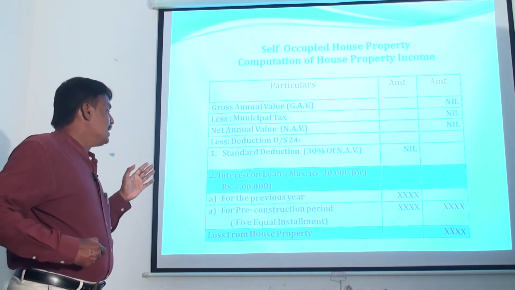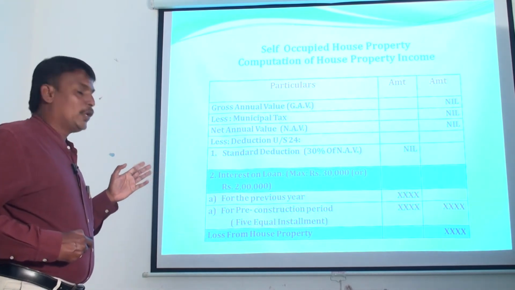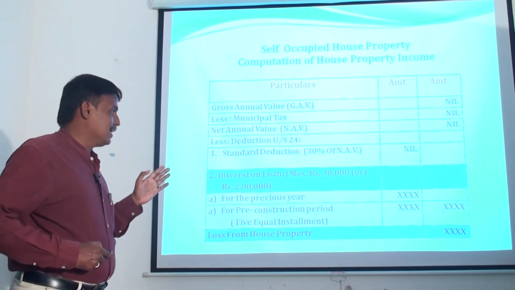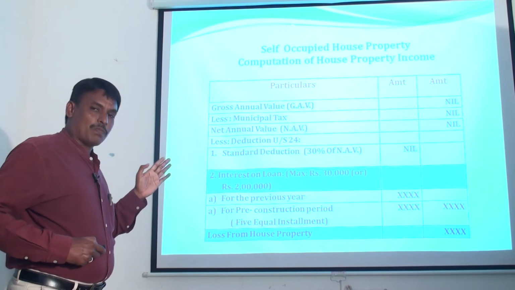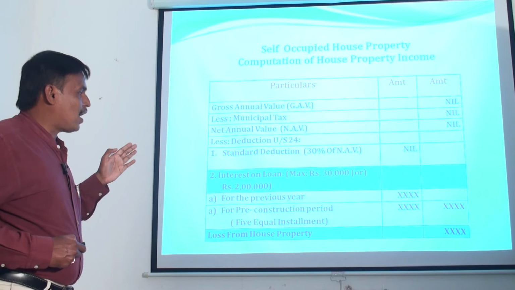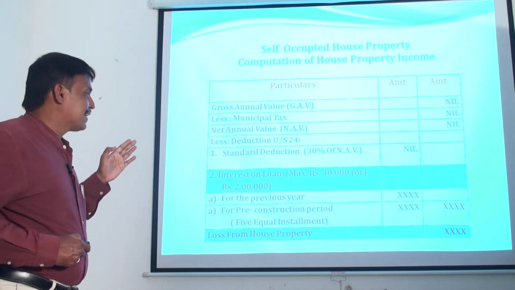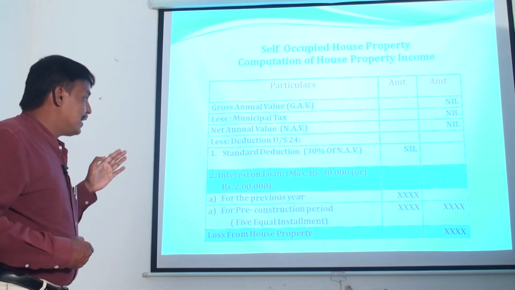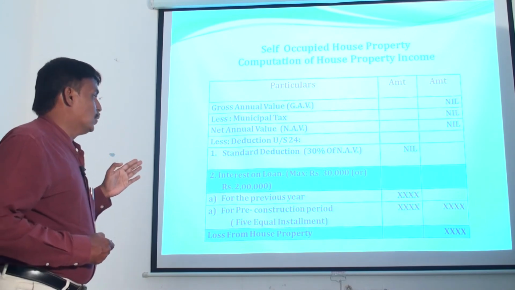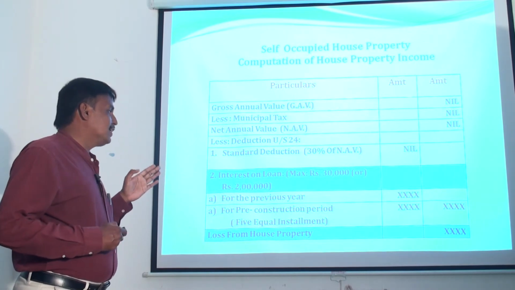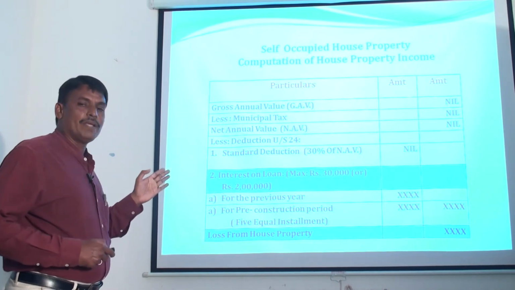Here, any interest paid during the particular previous year for the loan taken by an assessee to purchase a house property or construct a house property or repair or renovation of house property can be claimed as deduction. Here the interest on loan can be claimed as deduction maximum of 30,000 or maximum of rupees 2 lakhs.